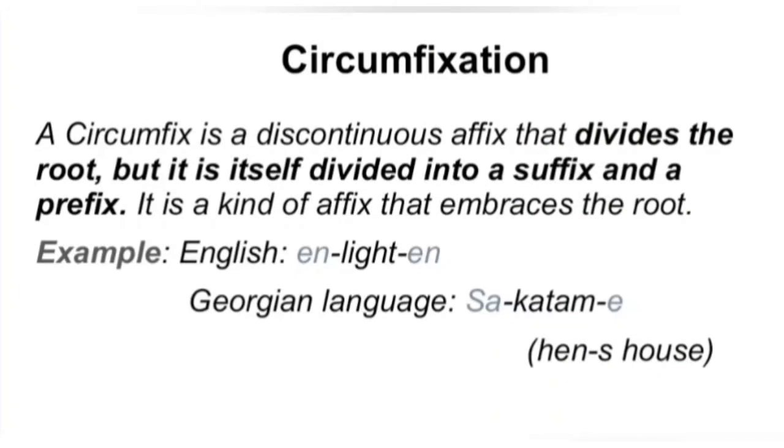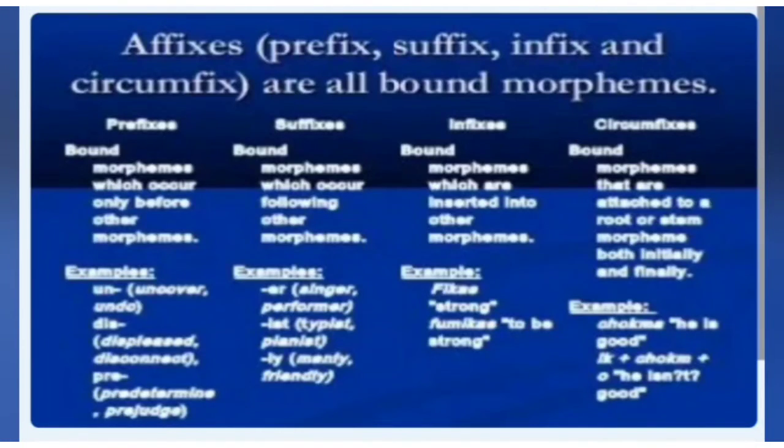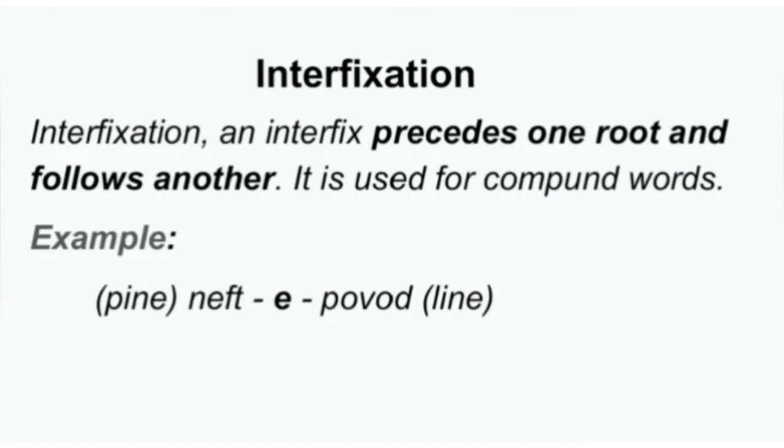Circumfixation. A circumfix is a discontinuous affix that surrounds the root, and it is itself divided into a prefix and a suffix. It is a kind of affix that embraces the root. For example, in English, the word enlighten. Interfixation. An interfix precedes one root and follows another. It is used for compound words.